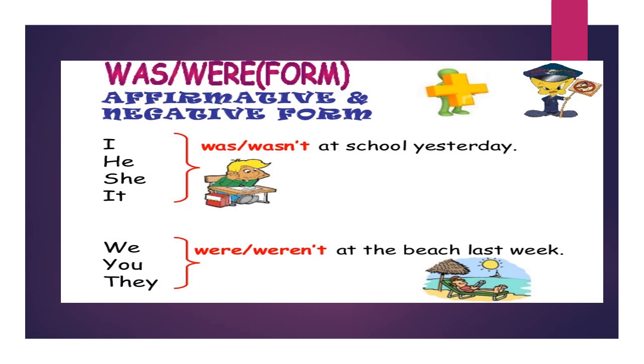Then the negative form of was or were is wasn't or weren't. For example, I'll say, I wasn't at school yesterday. This is the negative form. We weren't at the beach last week. This is the negative form. So I use wasn't or weren't as a negative.